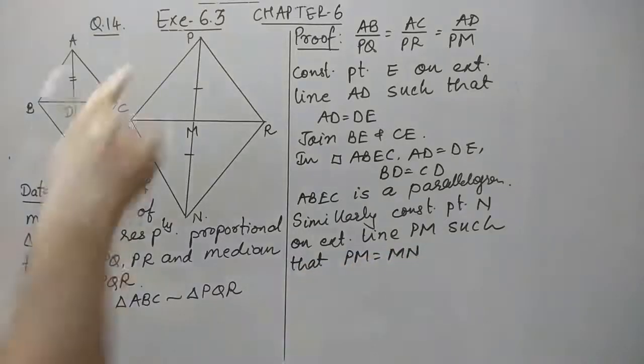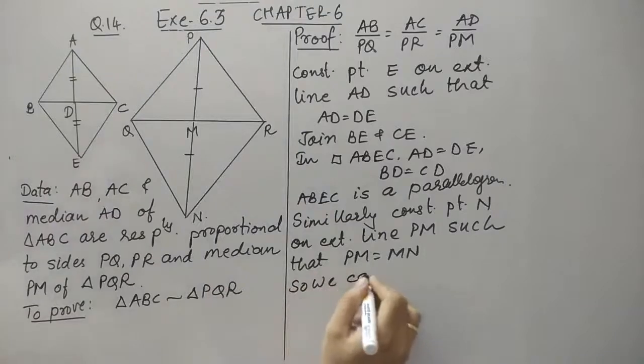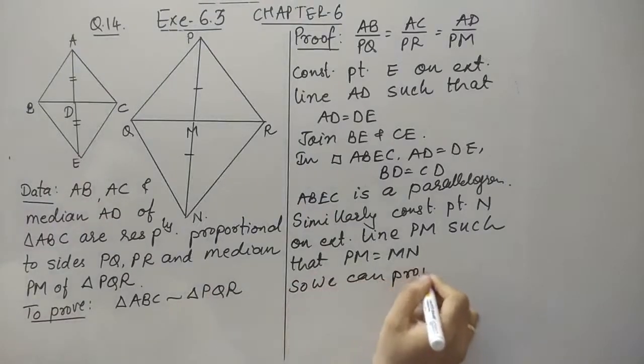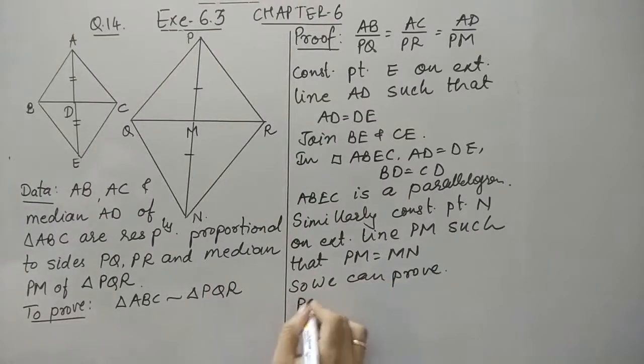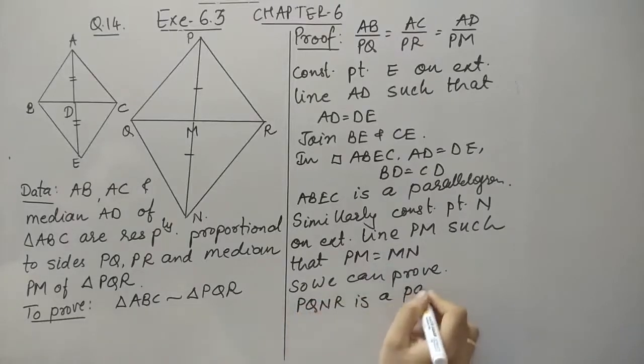And we can prove that PQNR is a parallelogram. So we can prove here PQNR is a parallelogram.